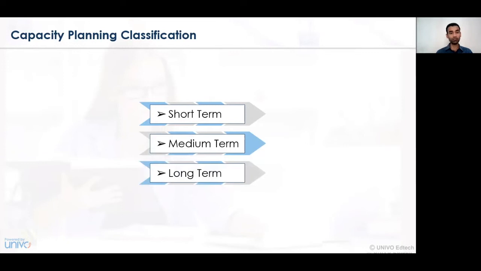In terms of the short-term plan, it is a plan which has been undertaken for a very short period of time. Maybe a period of a week, or a particular cycle, that is a particular day, or for a particular month. So for those concerns, the planning that has been undertaken is called short-term planning.